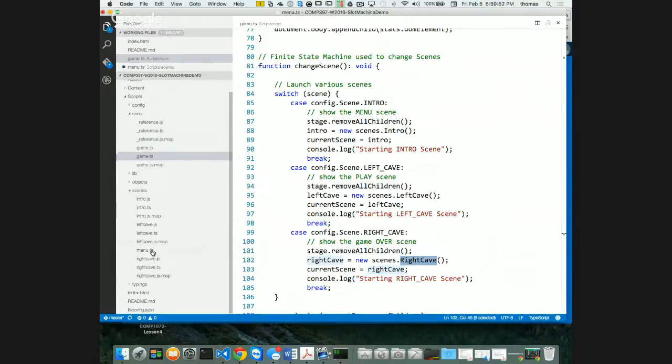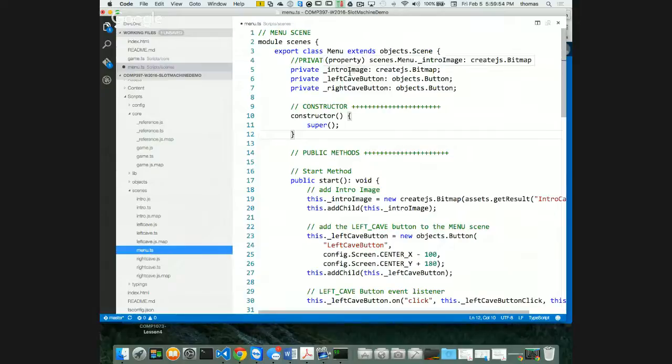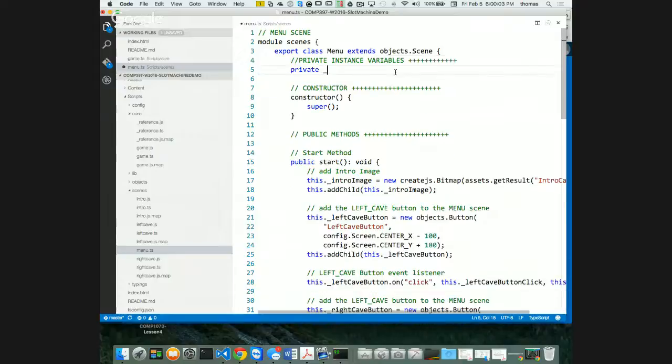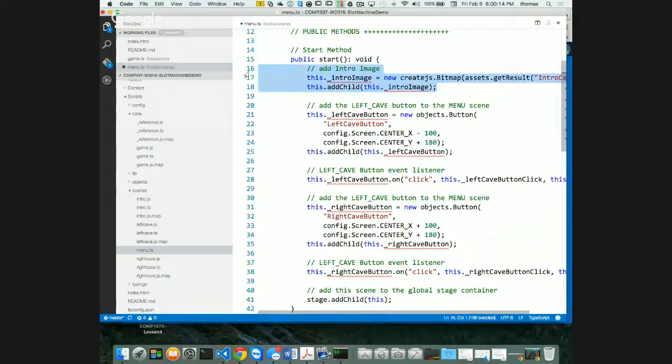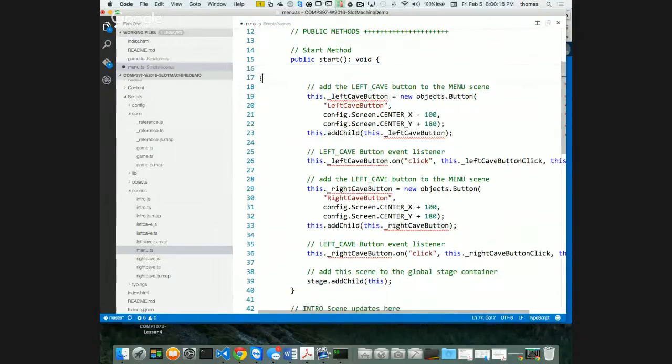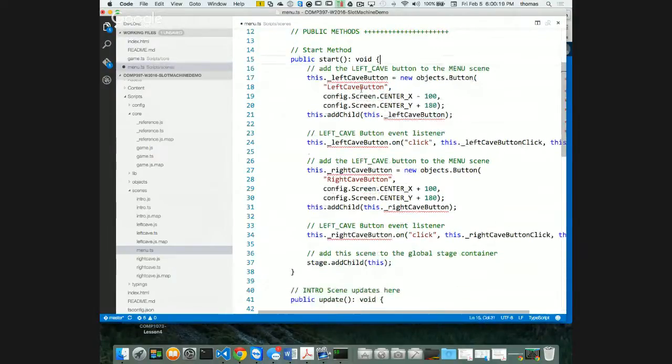Let's go back into that menu.ts. I don't need my left cave and my right cave button. I don't need those. I need a start button. That's what I need. So let's get rid of all this and call it start button. So underscore start button, right? And it's going to be of type objects.button, right? That's what I need up here. And I don't need this intro image. I'm going to get rid of this, right? So that's gone. And I don't need my left cave button. I need my start button. So I'm just going to rename this thing start button.